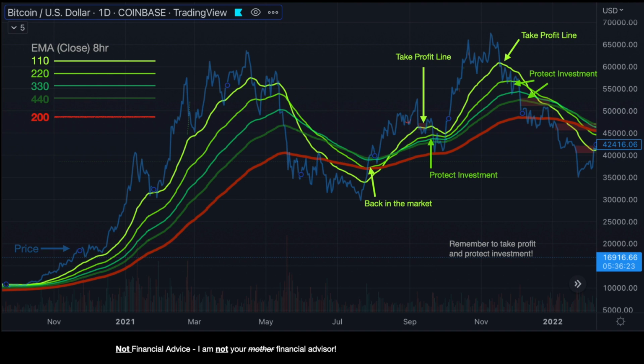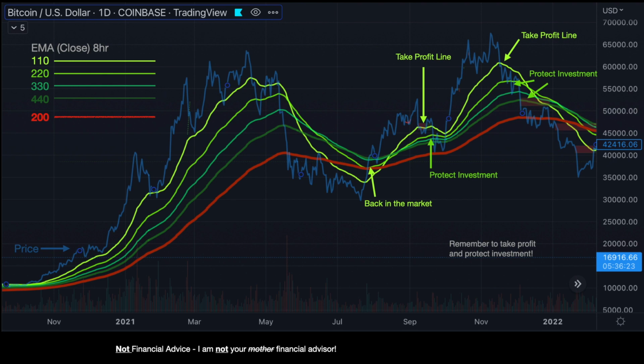We were once again above the 110 EMA, around 45,000, and we ended up taking our profit at 60,000 when the Bitcoin price fell below the 110 EMA. Again, that was probably for everybody the best time to get out in late November 2021.